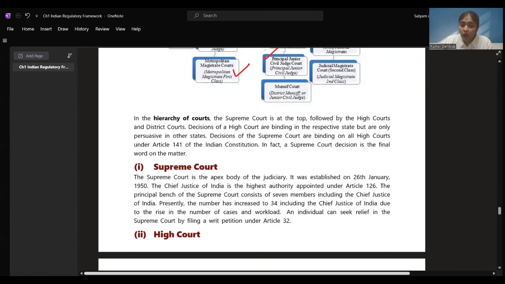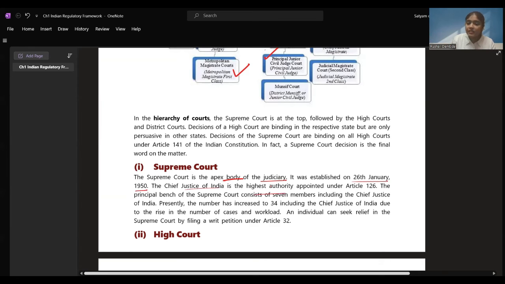It is binding on all courts under Article 141. We also learned this, right? And if a word has been given by the Supreme Court, it becomes the final word. If a decision has been given, that is final. No changes can be done to the decision given by the Supreme Court, right? Supreme Court is the apex body of the judiciary, the highest body, established on 26 January 1950.